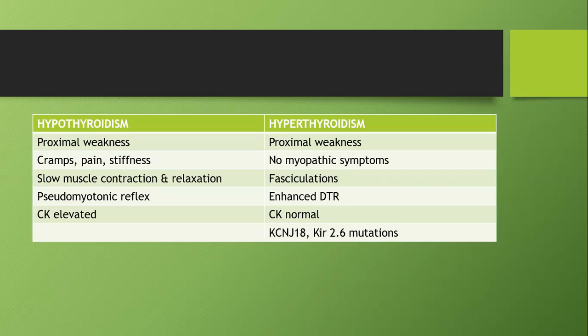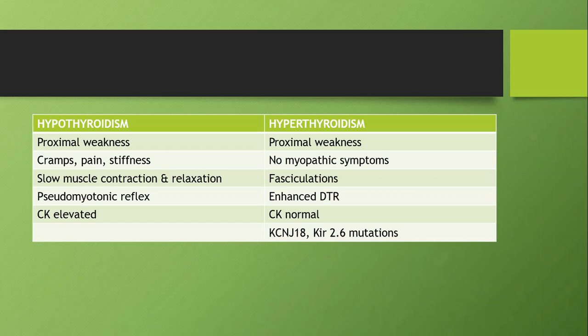So comparing hypo and hyperthyroidism causing myopathy. Hypothyroidism is usually a proximal weakness, like any other myopathy. We know the pseudomyotonic reflex very well as slow contraction followed by slow relaxation, with an elevated CK level. Hyperthyroidism, again, will be a proximal weakness, but there won't be any cramps, pain, or stiffness. Fasciculations will be present with enhanced DTR. Remember the first slide I showed you? Fasciculation with enhanced deep tendon reflexes also occurs in amyotrophic lateral sclerosis.